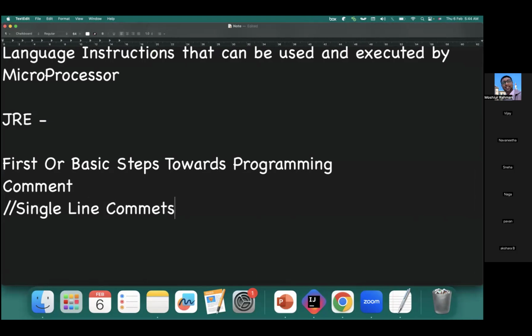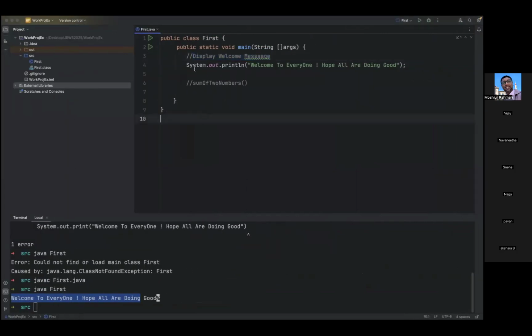Again, if you observe, comments are for us, who are going to develop a program, to increase the readability and make that program easily understandable. Comments are always preferable. If you don't write comments, it is very difficult to understand why this step is written, what is the necessity of this step, and so on.